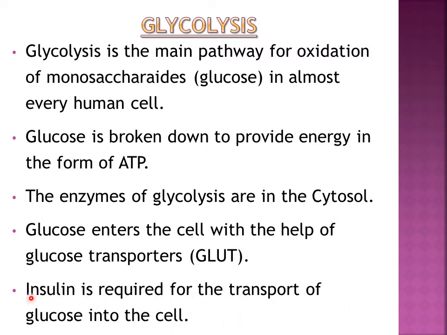What is insulin? It is a hormone. It lowers the blood sugar. How does it lower it? By facilitating or allowing glucose to enter into the cell. So one probable question is: where does glycolysis take place in the cell? Options: A, mitochondria; B, cytosol; C, ribosomes; D, endoplasmic reticulum, something like that. So it will be cytosol.